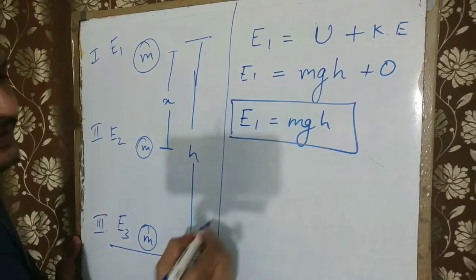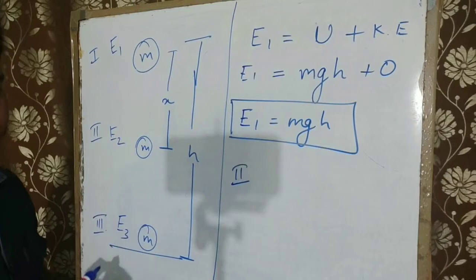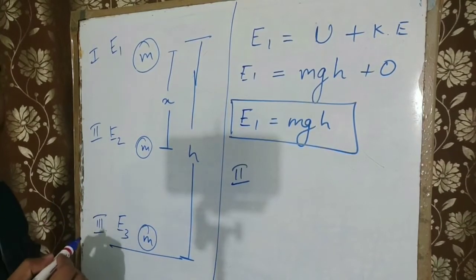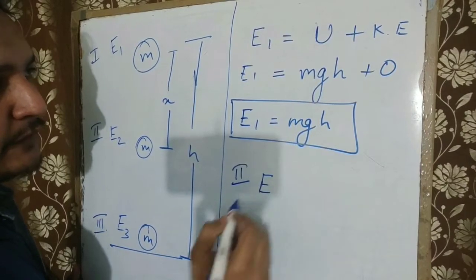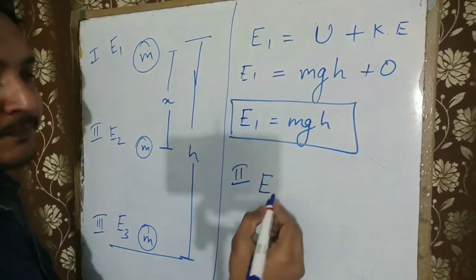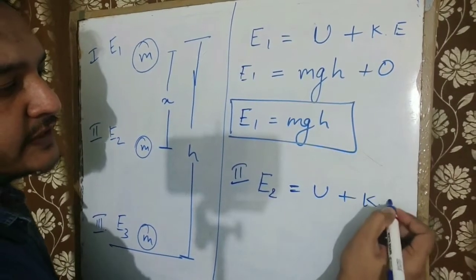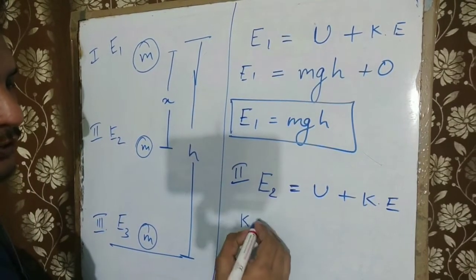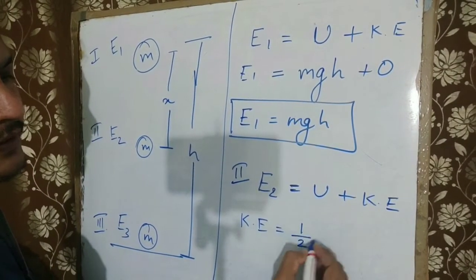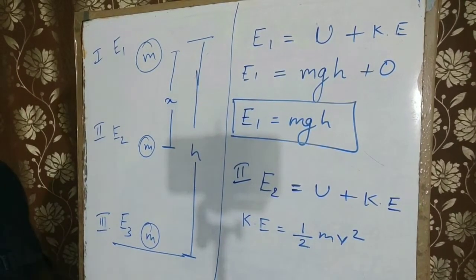Let us take the second case, case 2, when the body reached somewhere in the middle. This one is very important because for E2, at this particular time, it will have both potential energy as well as kinetic energy. So let us find kinetic energy first. As you know, the formula for kinetic energy is half mv square. We know the mass, but we don't know the velocity. So we need to derive it. How are we going to derive it?